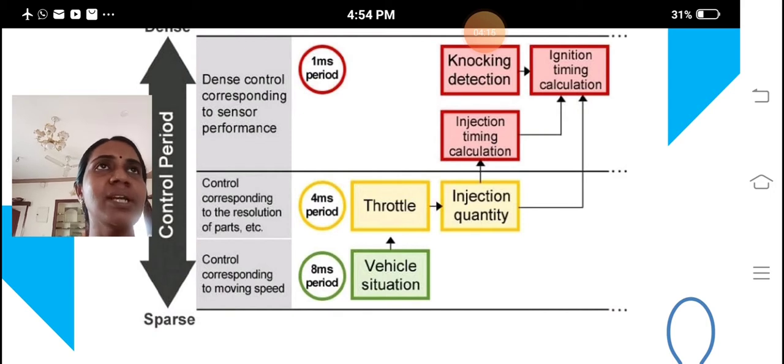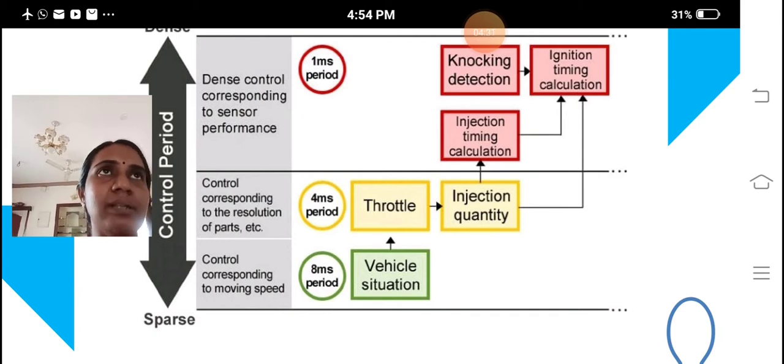Based on the customer demand and company structure design, we can change this time period, that is 1 millisecond to 2 millisecond, etc. So based on the demand, we are designing this structure. For this concept, we are using the multi-rate control unit in the automobile industry. So that is our define part.